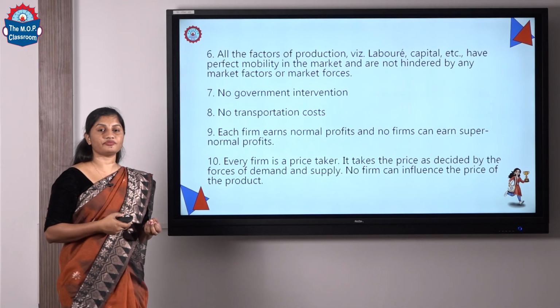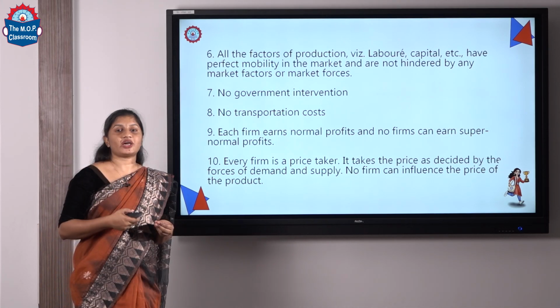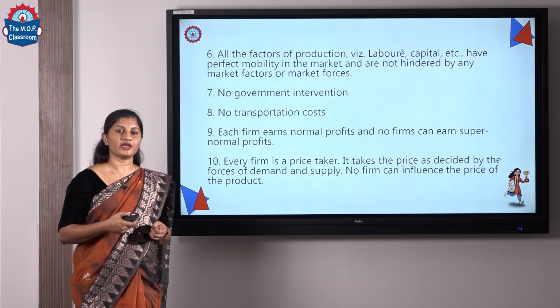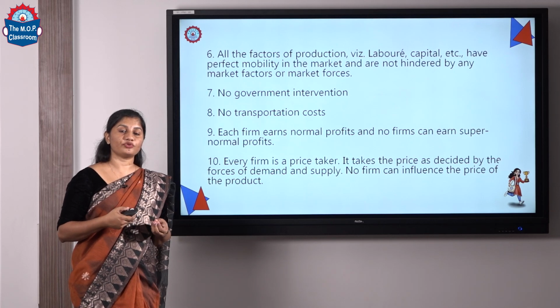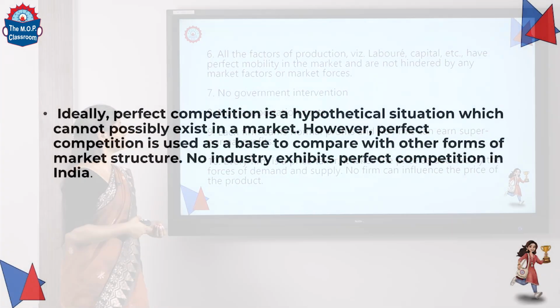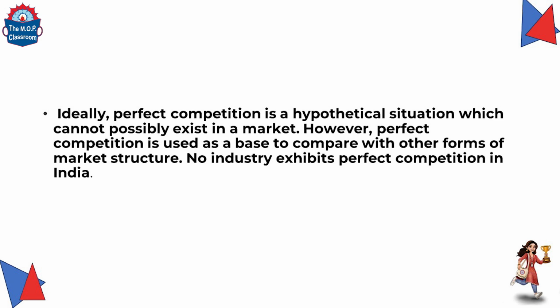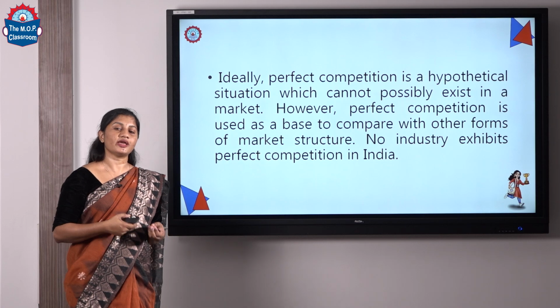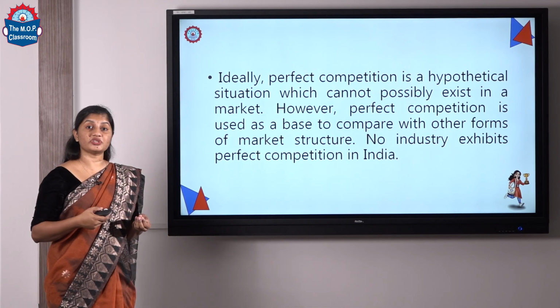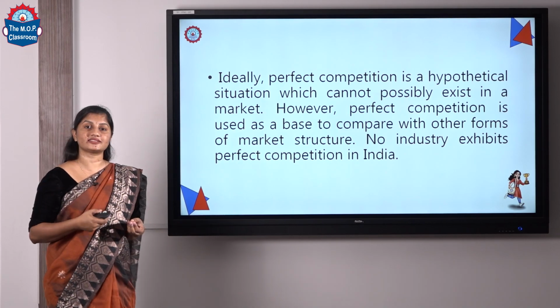Then the next feature is that every firm is a price taker in the market. As you know, there exist a large number of buyers and sellers and they are selling a homogeneous product in the market. They have no influence over price in the market. So they are price takers in the market. Some of the features of perfect competition are theoretical constructs only. In an ideal situation, there is no such market existing in the Indian economy. This perfectly competitive market is a hypothetical situation.